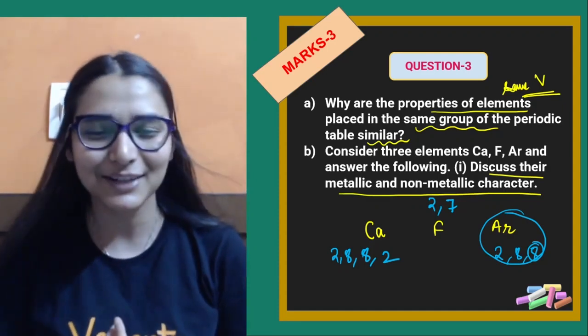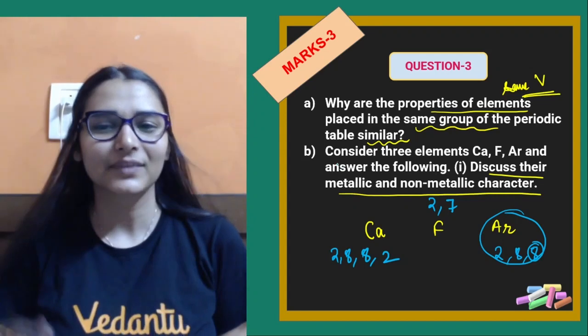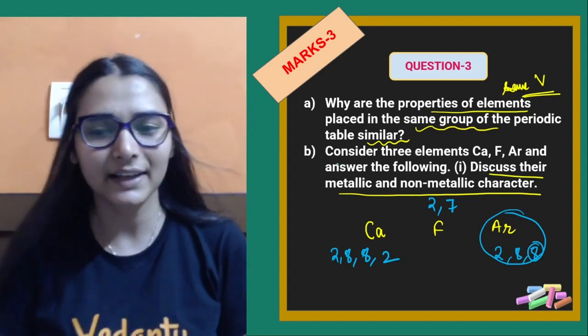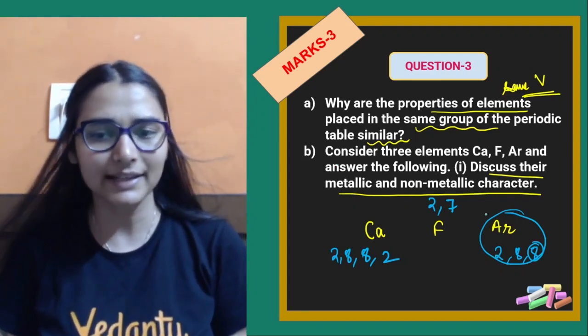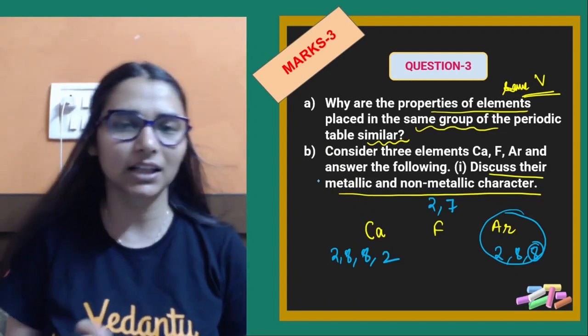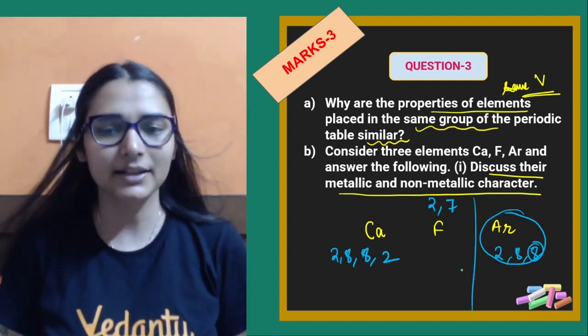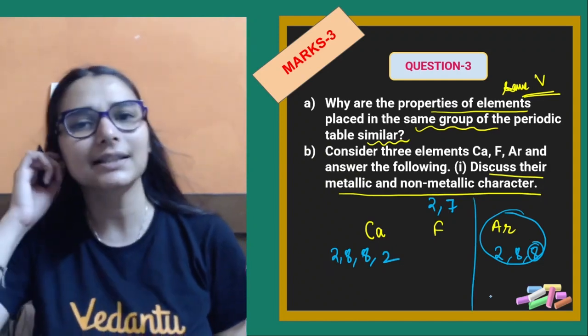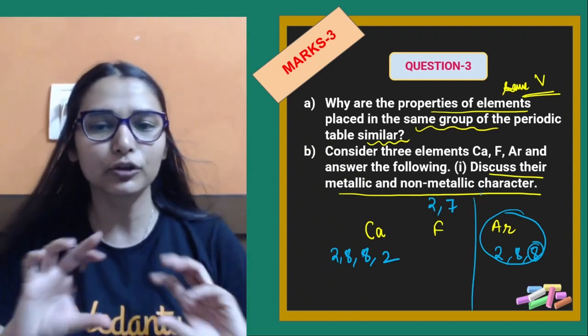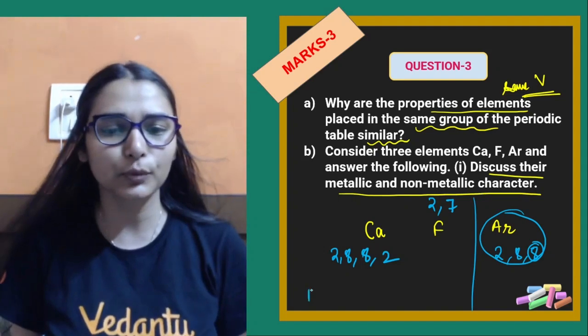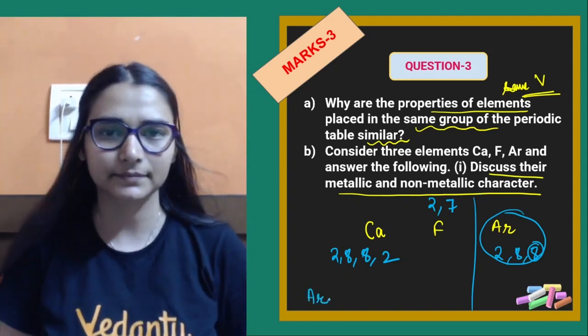I mean, why would I do that, है ना? So argon do not want to lose or gain the electrons because it is already stabilized. So we cannot say कि it has any metallic or non-metallic character like that, है ना. It's already stable. Although noble gases are non-metals, but we are talking about the metallic, non-metallic character, so it would be having the least one.